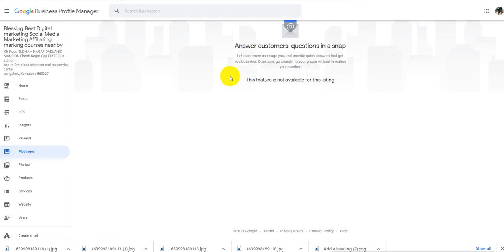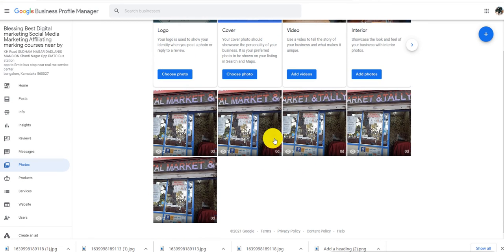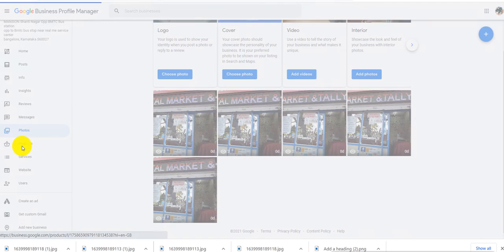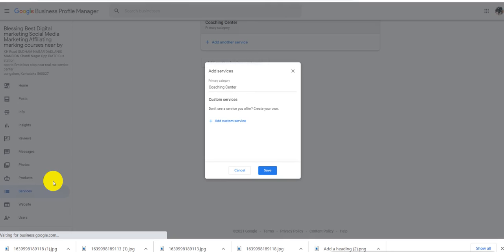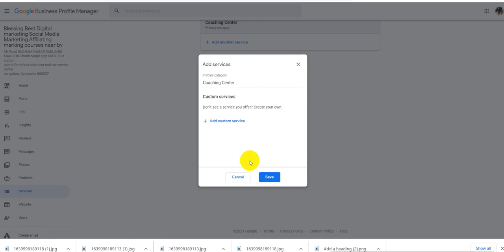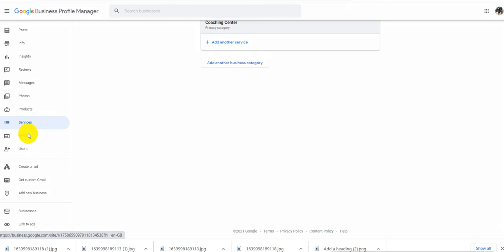Messaging services, yes, answer customer questions in Snap, that is activated. And product, we have added only a few photos, and we should add more photos. And product list also we should add. Coming classes I'll definitely help you out in getting all these things. And you can still add a coaching center, other services also here, and website.